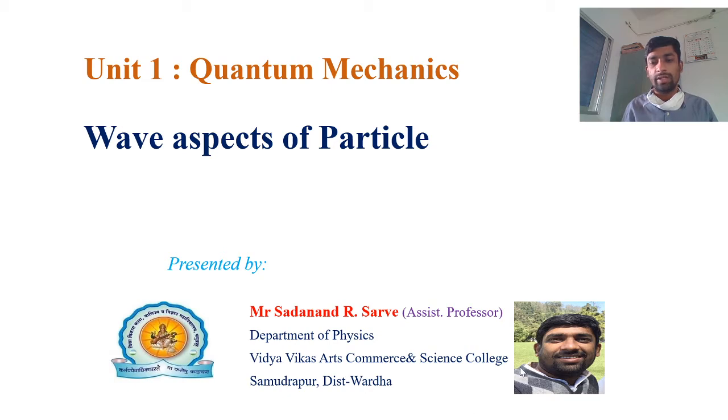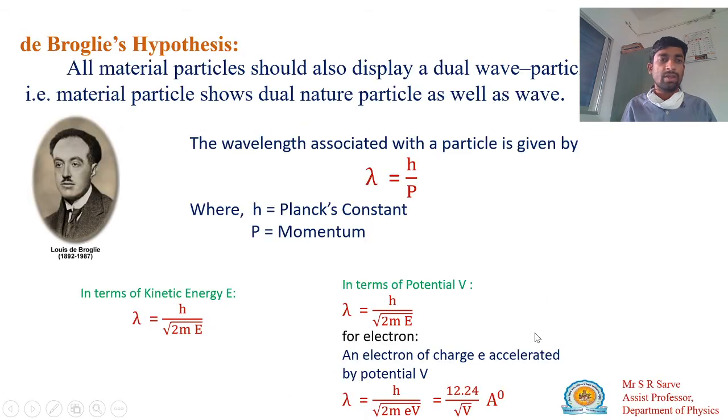Okay, let's start now. This hypothesis of a dual nature is given by de Broglie. De Broglie said that a material particle should display a dual nature, meaning a wave nature as well as a particle nature.